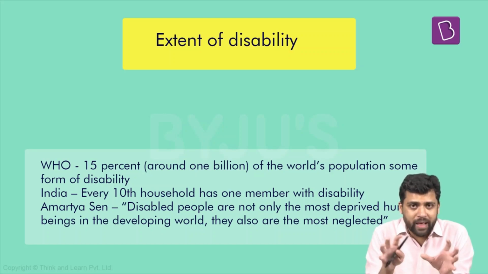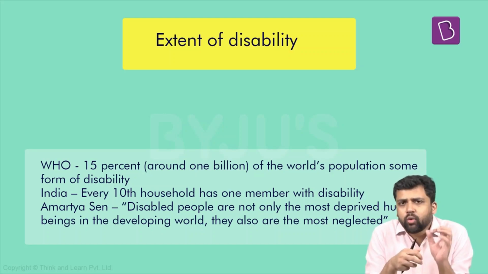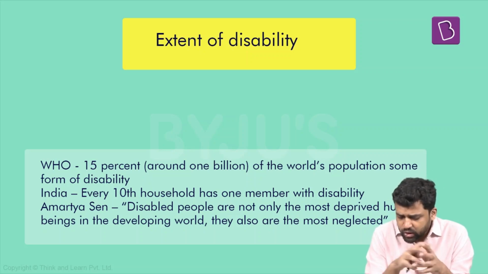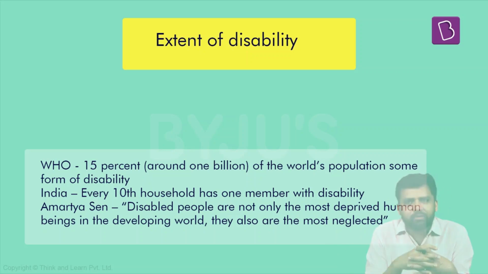So as per WHO, 50% of the world has some form of disability, but as per the census 2011 data, 2.2% of India's population has some element of disability. Now, before we start the discussion, there's one very interesting quote by Emerson that I found. He says that disabled people are not only the most deprived human beings in the developing world, they're also the most neglected. So keep these two things in mind, that they are deprived and they're most neglected.